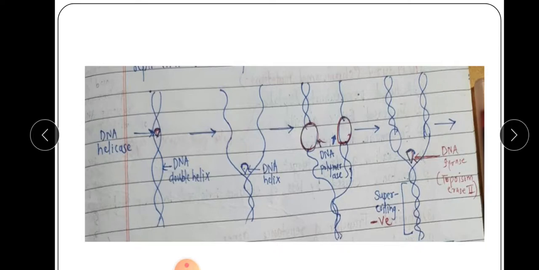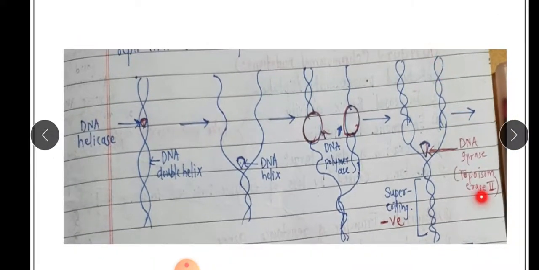And a third enzyme, that is DNA gyrase or topoisomerase 2 enzyme, has an action of supercoiling. This supercoiling is again of two types, positive supercoiling as well as negative supercoiling. In our DNA or any genetic material, only negative supercoiling is formed. Okay, and once our quinolone comes here, our quinolone has an action on this DNA gyrase, topoisomerase 2 B enzyme, which is meant for joining of the two strands.